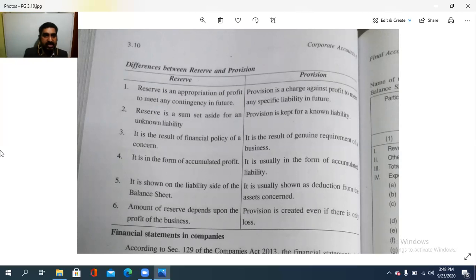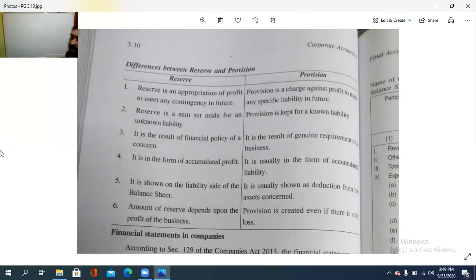So in such a case, what all are the provisions? Provision for doubtful debts is there, provision for discount on debtors is there, provision for discount on creditors is there. Both are the cases. When we give a discount, sometimes we may still get that money, isn't it? The part we reduce is a bad debt for us, we will not get it, so we will have to write it off. So if we set aside a part of the profit against that write-off, that is a case of provision.